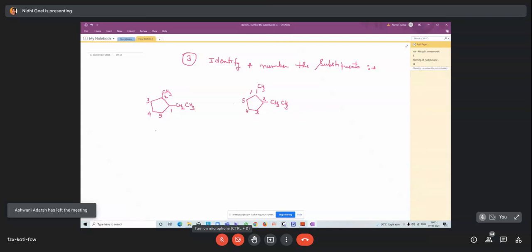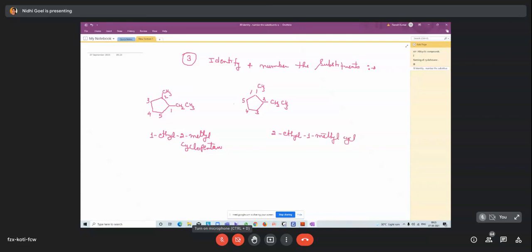So the naming of this is 1-ethyl-2-methylcyclopentane, and here 2-ethyl-1-methylcyclopentane. So here the ethyl is on the higher position